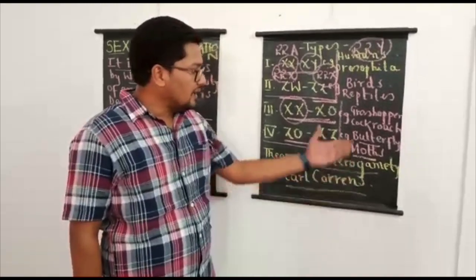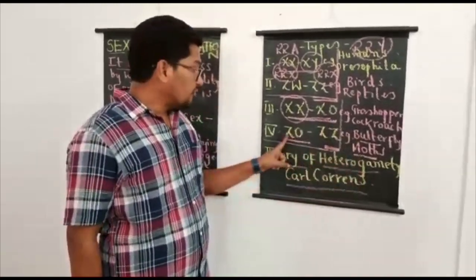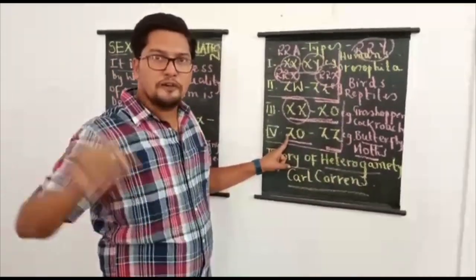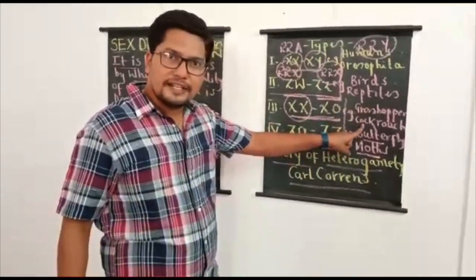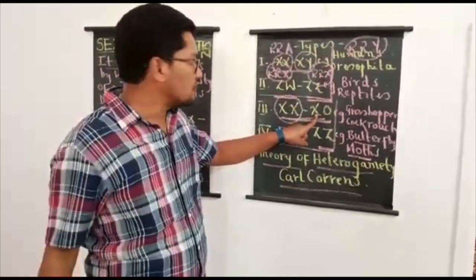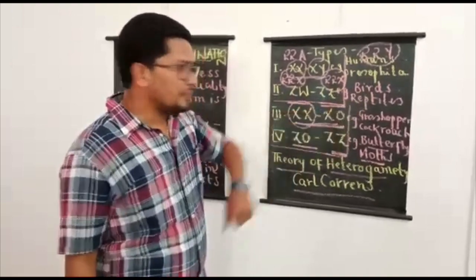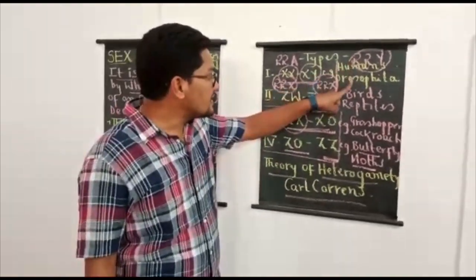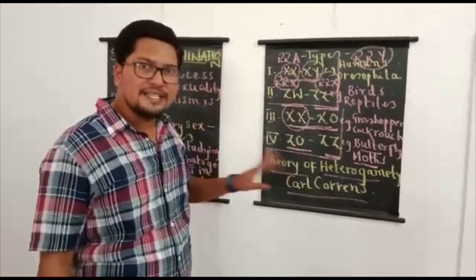So that's why in butterflies and moths, the female parent, that is the ovum, determines the sex of the offspring. In grasshoppers and cockroach, the male parent, that is sperm, determines the sex of the offspring. In birds and reptiles, once again female parent is heterogametic. In humans and Drosophila, male parent is heterogametic.